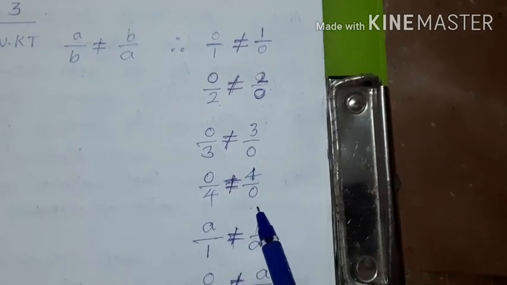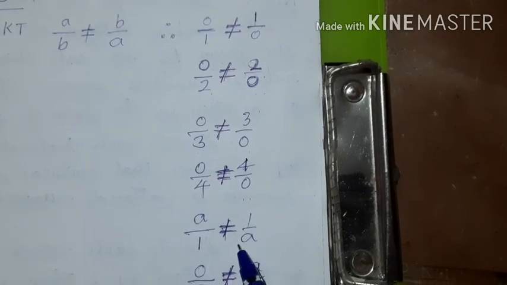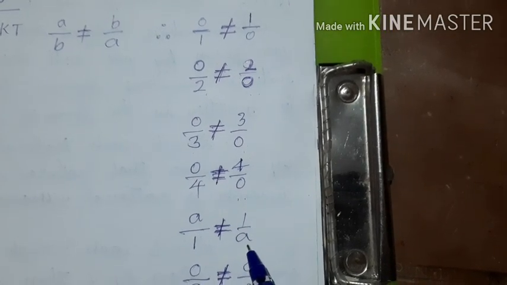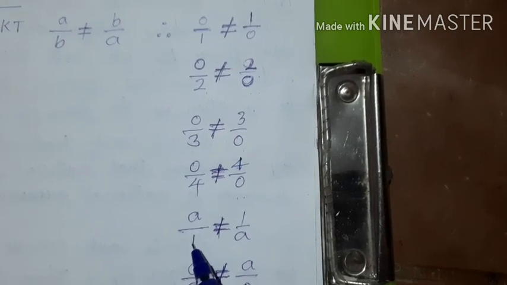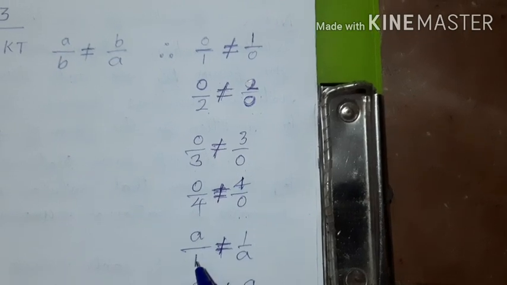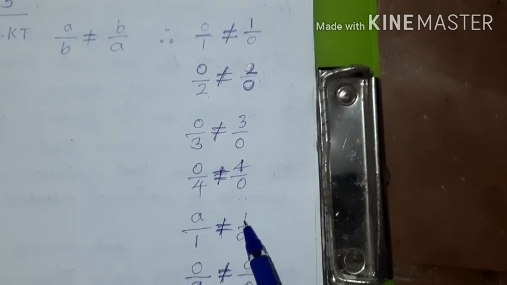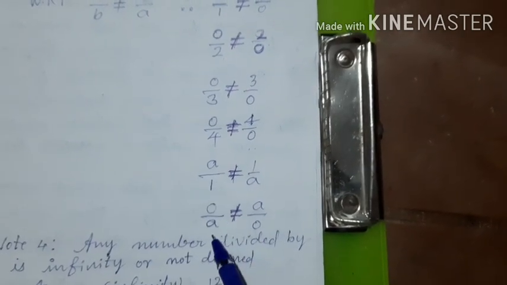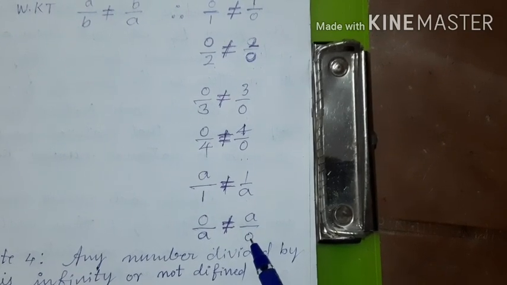Okay? And we can conclude that A by 1 is not equal to 1 by A. Because the value of A is different, the value of 1 is different. So A and B are different here. That's why A by 1 is not equal to 1 by A. Similarly, 0 by A is not equal to A by 0. Is it clear?